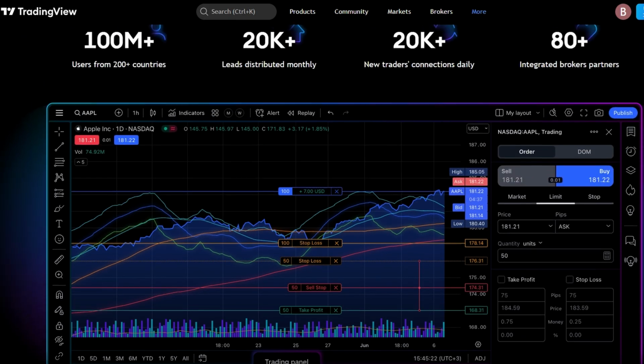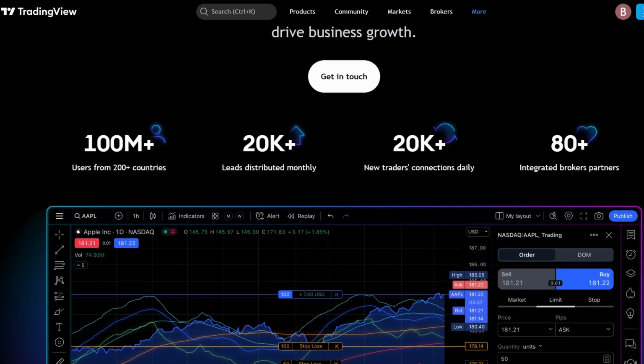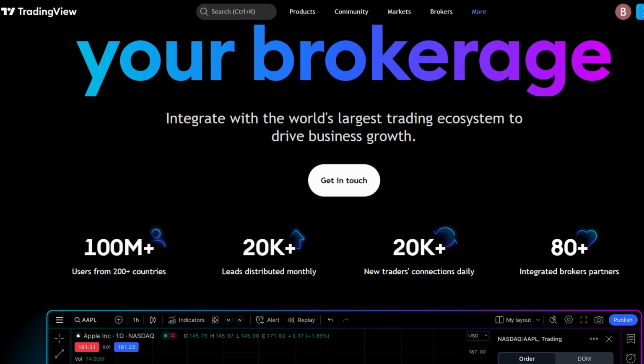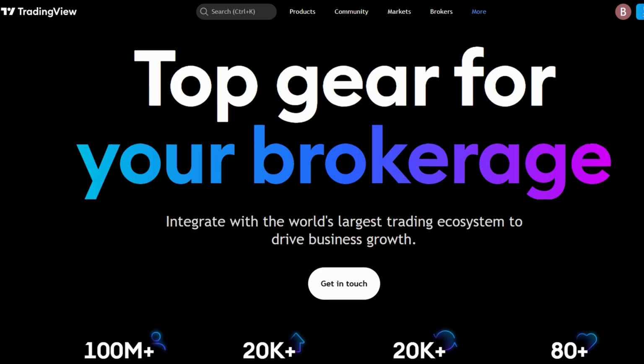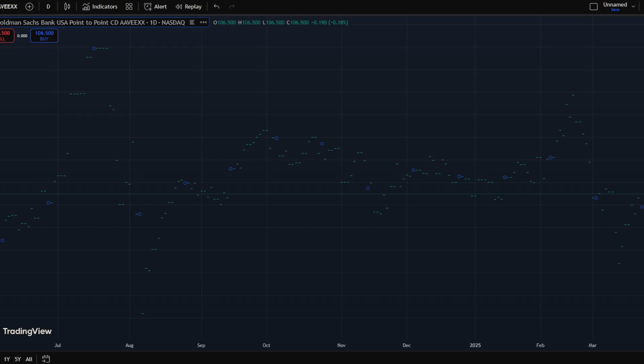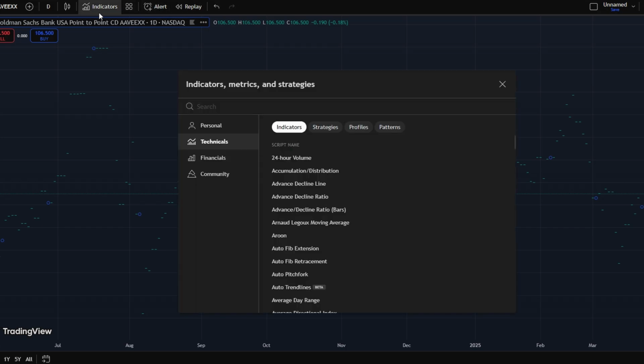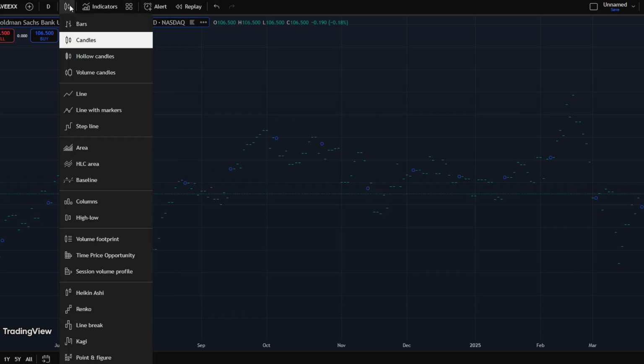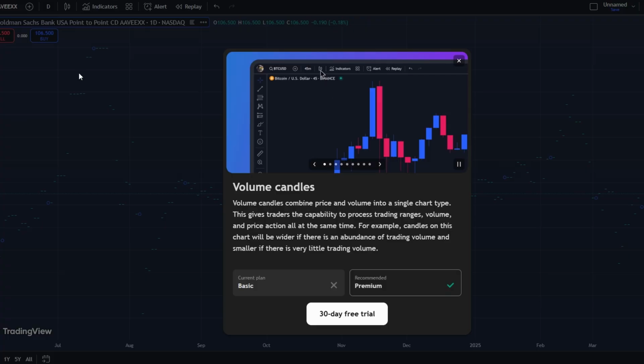For traders who need flexibility, TradingView's cloud-based system ensures that you can access your data across multiple devices, whether at home or on the go. The real-time alerts help keep you in tune with the market even when you're not actively watching, which is a huge advantage for busy traders.